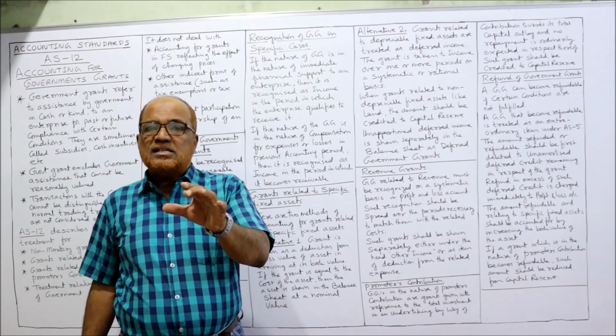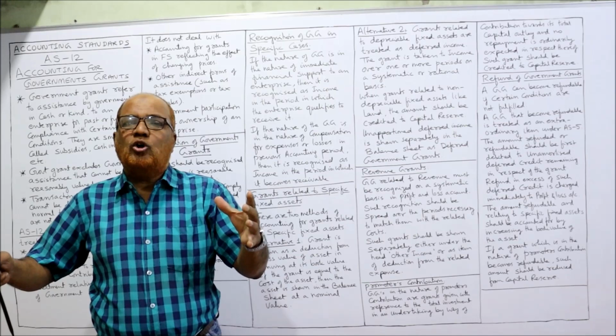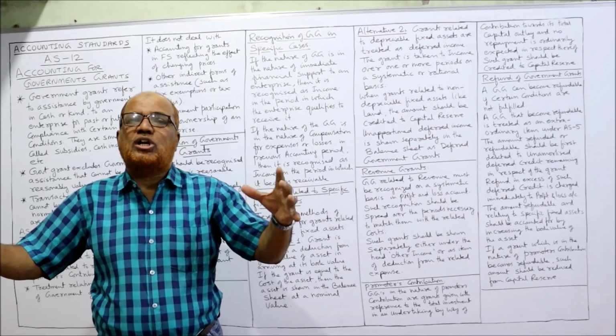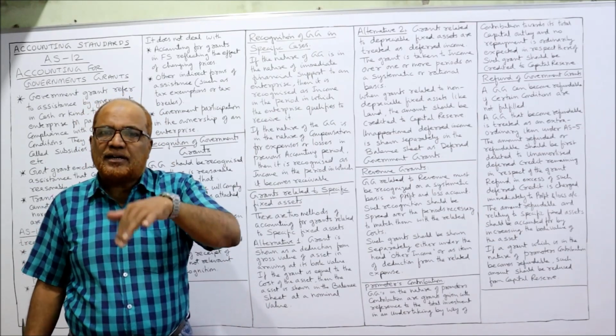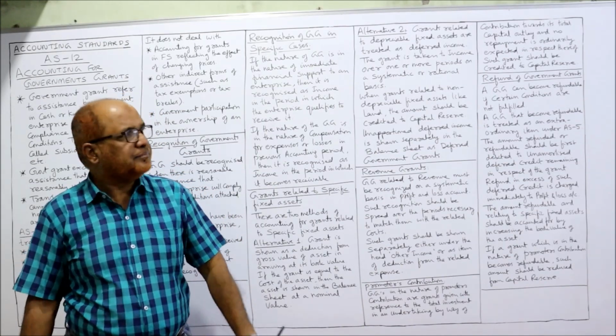Such grant should be credited to capital reserve. So when the grant is received for setting up a new plant as promoter's contribution, it should be treated as a capital reserve, should be credited to capital reserve.